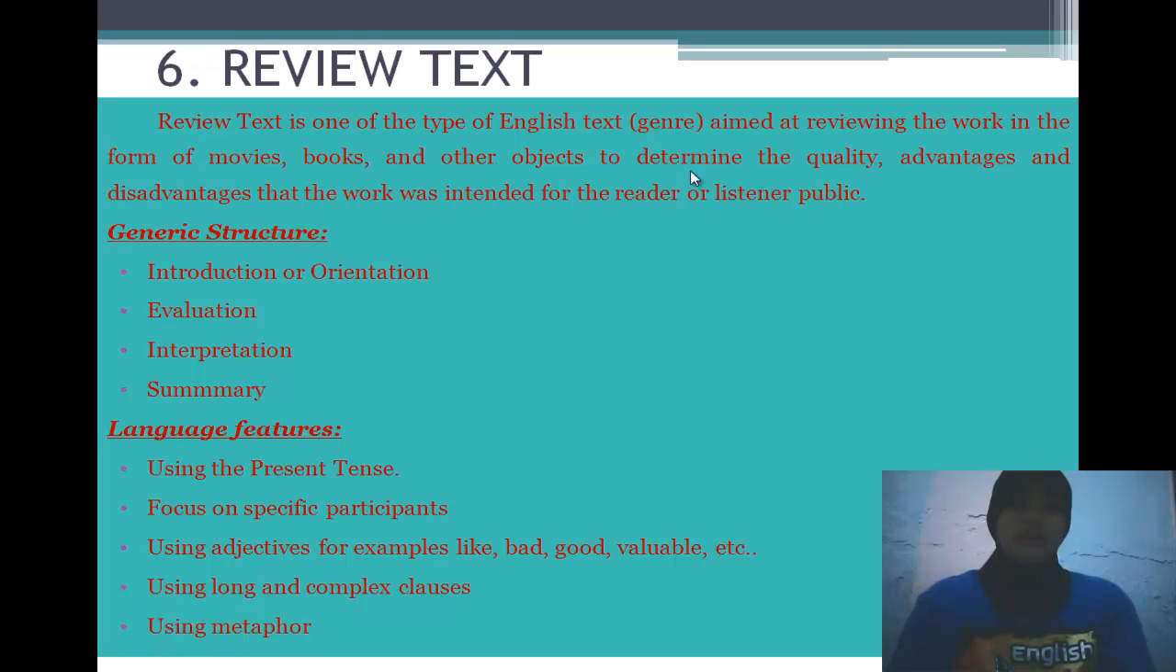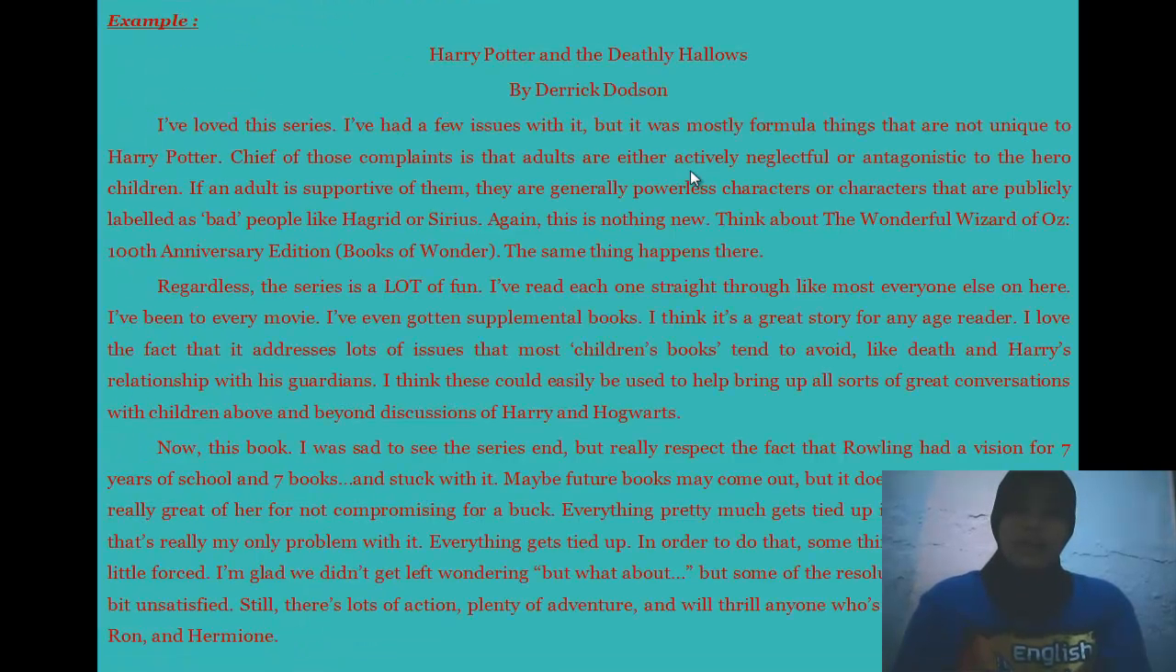And the language features of the review text are using the present tense, focus on specific participants, using adjectives, for example, like, bad, good, valuable, smart, stupid, and etc. Using long and complex clauses and using metaphor. And this is an example of review text. The title is Harry Potter and the Deathly Hallows by Derek Dodson.